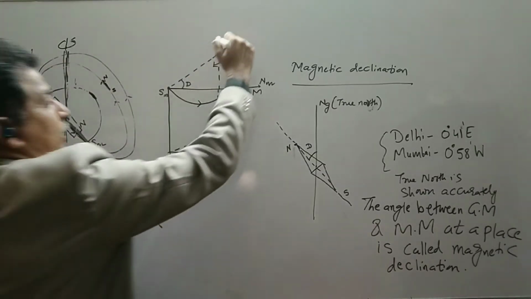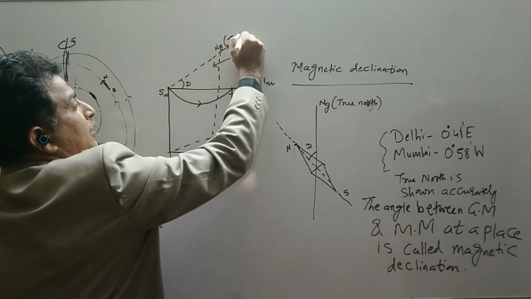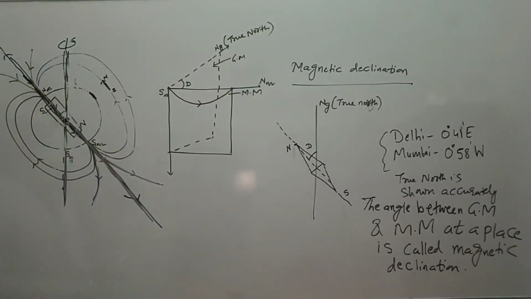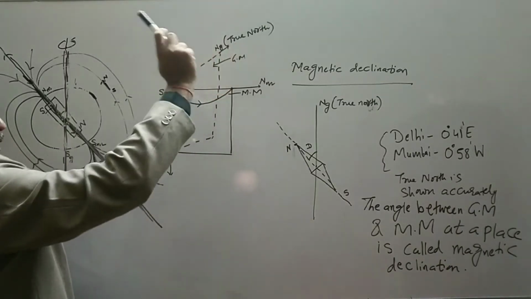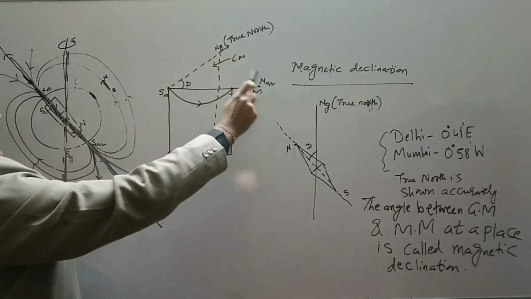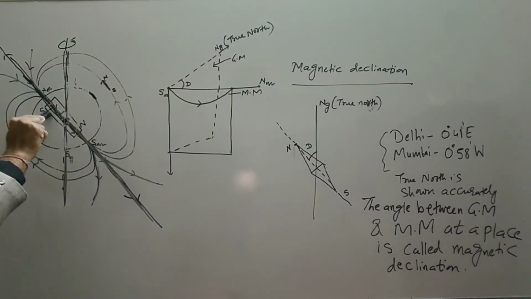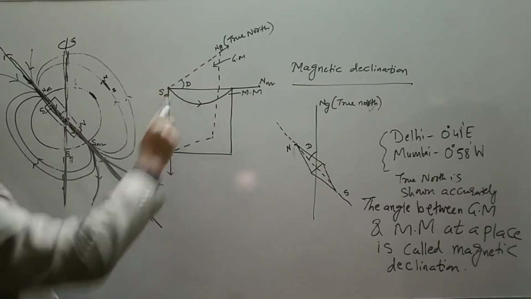This is your true north. True north means the geographic north. For us, it is true north. For Earth, it is not true north. For Earth, this is the magnetic north, though it is a south pole for our Earth. Inside, the behavior is like a south. So don't mix up this terminology. Now, this angle will be called the angle of declination.